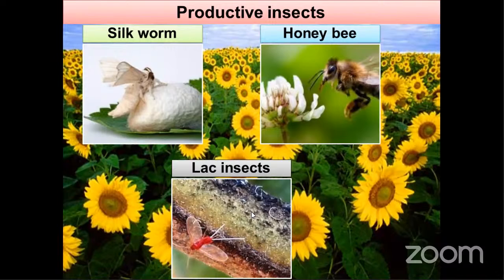Honeybees provide honey and many other byproducts like beeswax and royal jelly. For medicinal purposes, they can produce venom. Similarly, lac insects: the secretion from the body of these scale insects is called lac. It is useful in making varnishes and polishes.